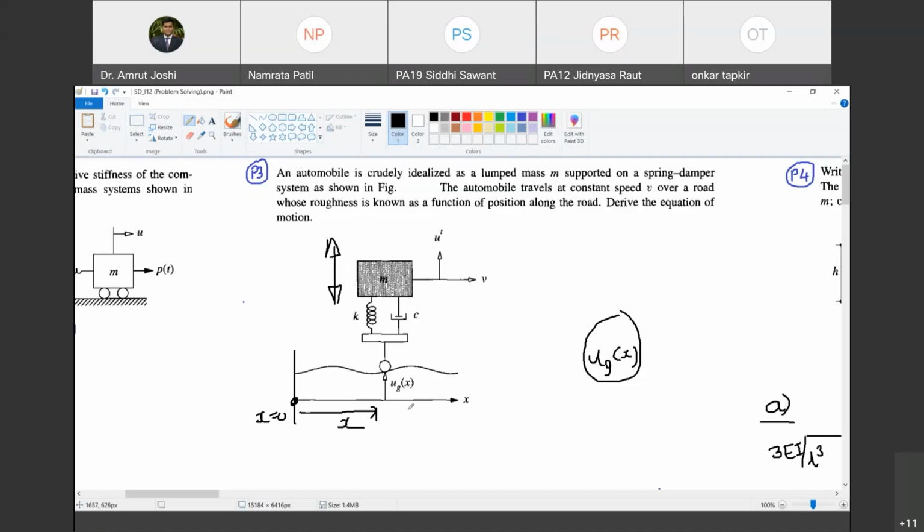However, look, here it says ug of x. In the strictest sense, I would have called it vg of x, because in the y direction, whatever the displacement is, by standard notation that is given as v. So we will modify this problem statement in our language. So let us change it. Just a minute. So I will copy this.